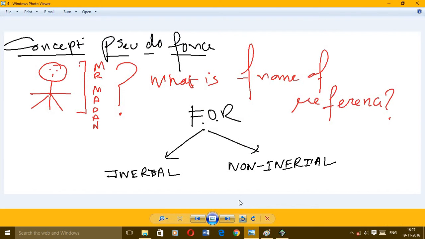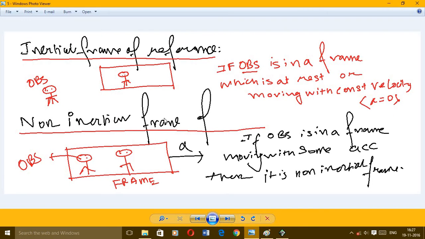So let's concentrate on this particular fact. If the observer, who is the main part in this theory, is in a particular frame which is at rest or moving with constant velocity, that is acceleration equal to 0, then we will call it an inertial frame of reference. That is, the observer is in an inertial frame of reference. Non-inertial frame of reference means the observer himself is in a frame which is moving with a non-constant velocity, that is, with some kind of acceleration, then it is called a non-inertial frame of reference.